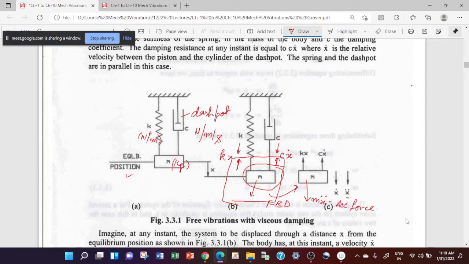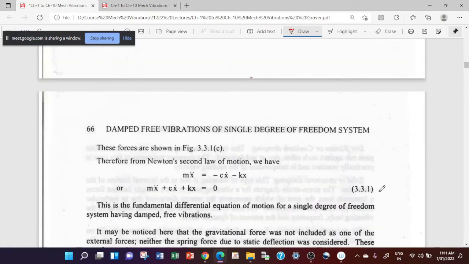So now you can apply Newton's second law here, and you can write the accelerating force is equal to restoring force.